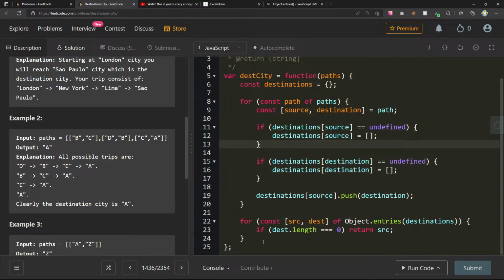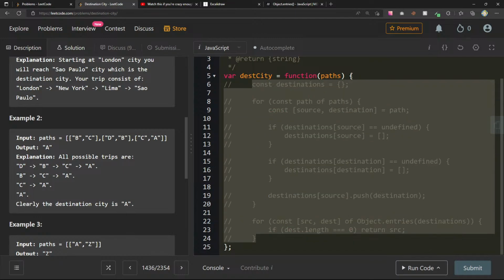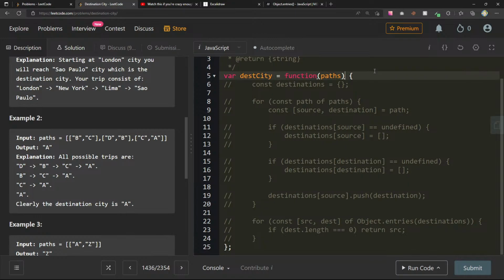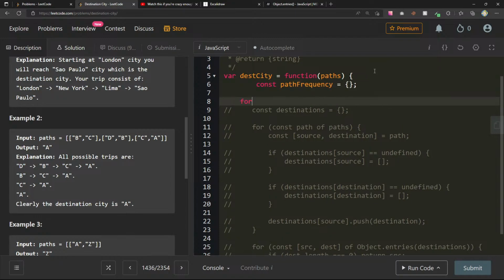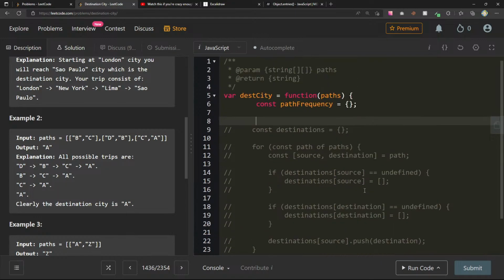Let's see. I want to comment this whole thing out. What would be a nice way for me to, I mean, heap could maybe be nice, but let's do const path frequencies. This is going to be all over the place now.